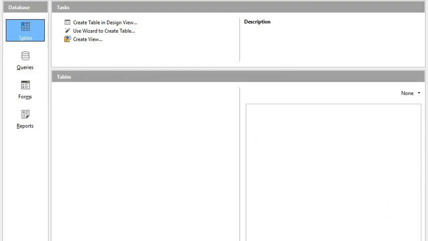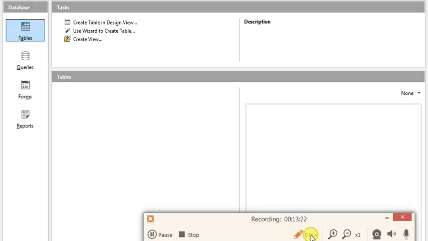This is the first part, that is called the title bar. It shows or displays the icon of the application, the name of the file and the name of the application. The name of the file, student.odb, is shown and the name of the application, LibreOffice Base, is already shown over here. By default it displays the file name with ODB.